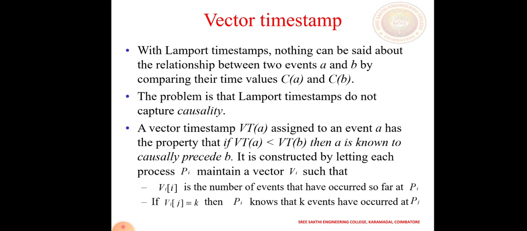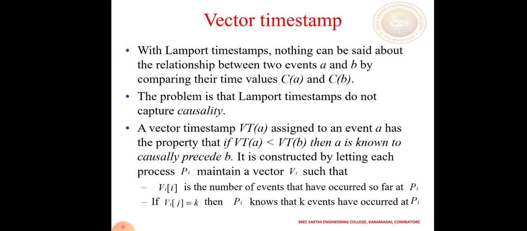Vector timestamp. With a Lamport timestamp, nothing can be said about the relationship between two events A and B by comparing the timestamp values C of A and C of B. The problem is that Lamport timestamps do not capture causality. The vector timestamp VT of A is assigned to the event A with the property that if VT of A is less than VT of B, then A is known as a causal predecessor of B.